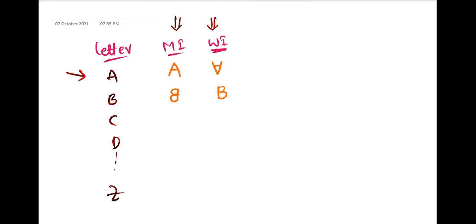In case of A, what parameters are the same? In case of A, the mirror image is the same as the letter, and the water image is different. In case of B, the mirror image is different, but the water image is the same as the letter. So after writing all those images, you have to conclude them.